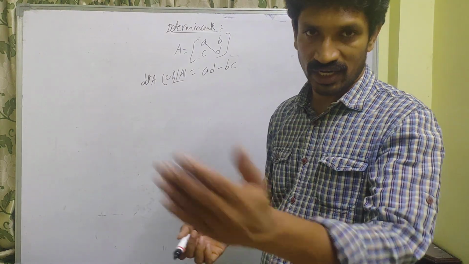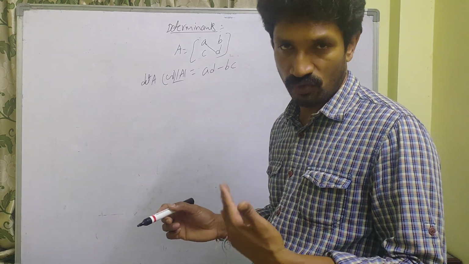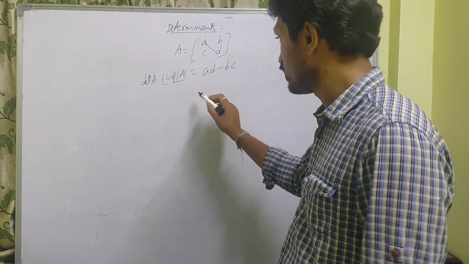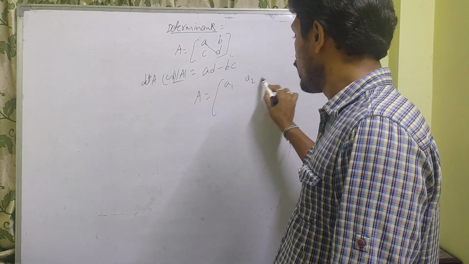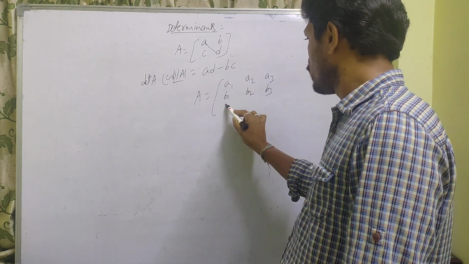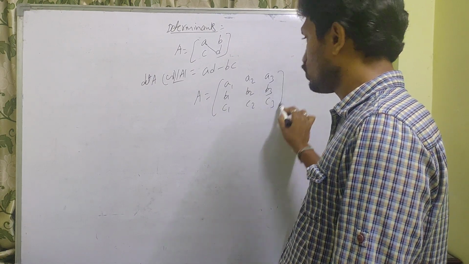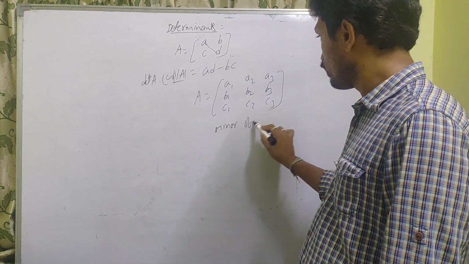For a 3 by 3 matrix, before going to that, you should know how to find the minors and cofactors. So let us take A is equal to [a1 a2 a3; b1 b2 b3; c1 c2 c3]. How to find the minor of a2?